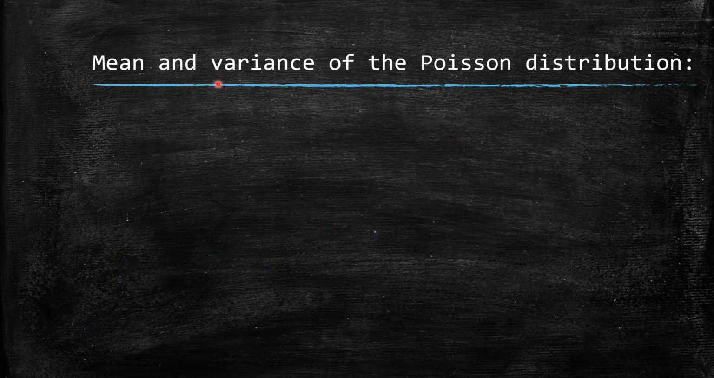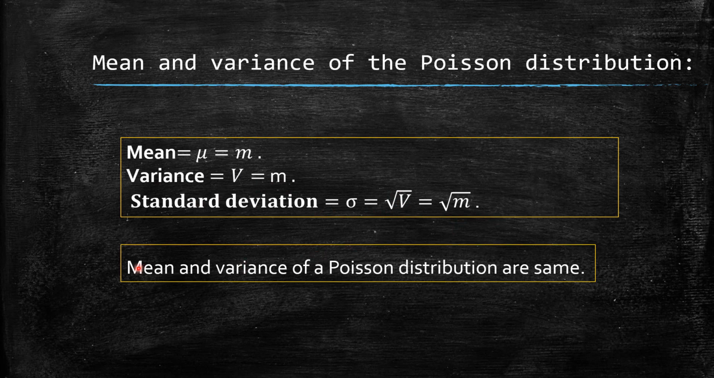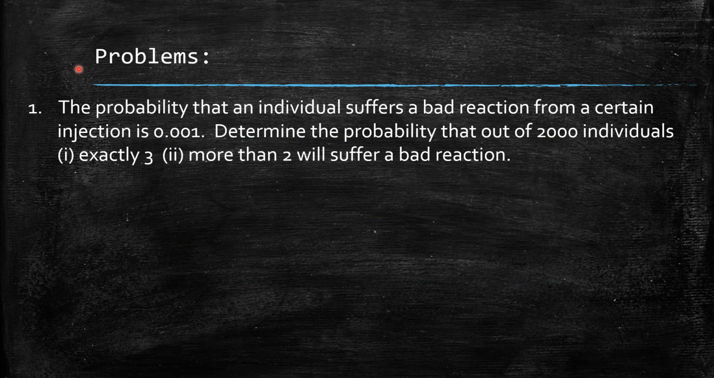Next, the mean, variance and standard deviation of the Poisson distribution. For the Poisson distribution, the mean is mu = m, which we already used in the probability function m^x e^(-m) / x!, where m is the mean number of successes. The variance V is also equal to m. The standard deviation sigma, the square root of the variance, is root m. So for the Poisson distribution, the mean and variance are the same. Next we take problems on the Poisson distribution.